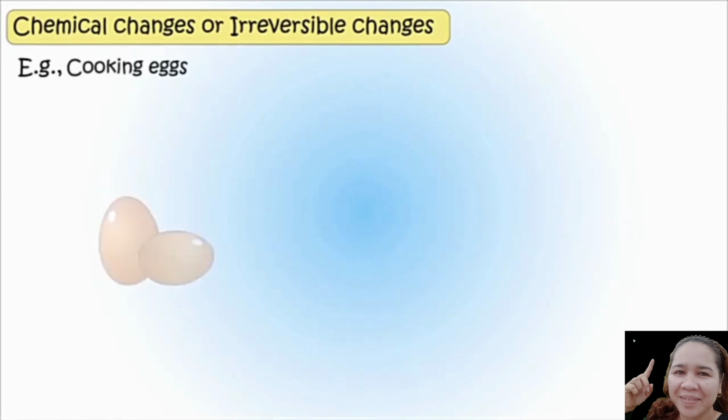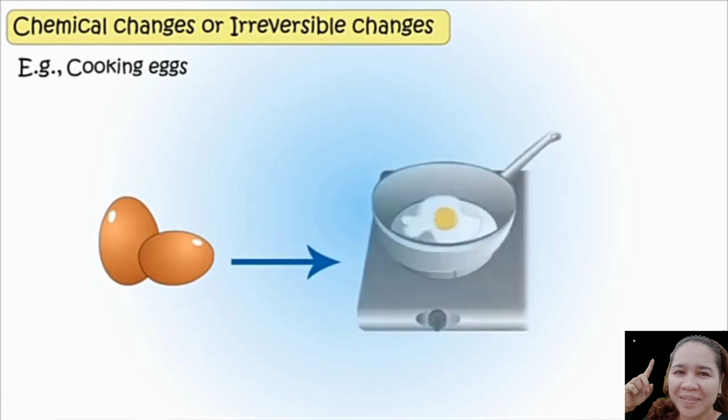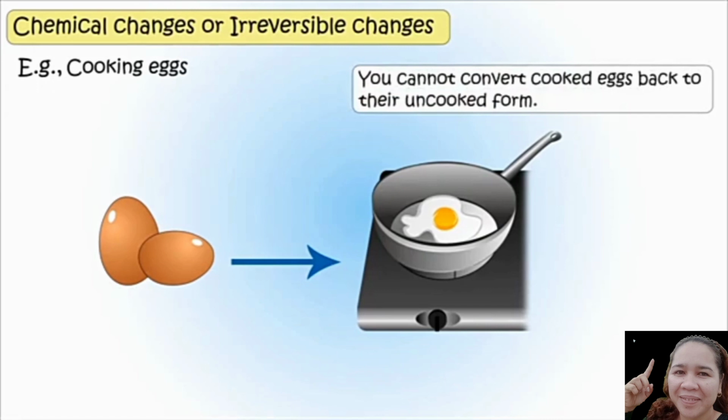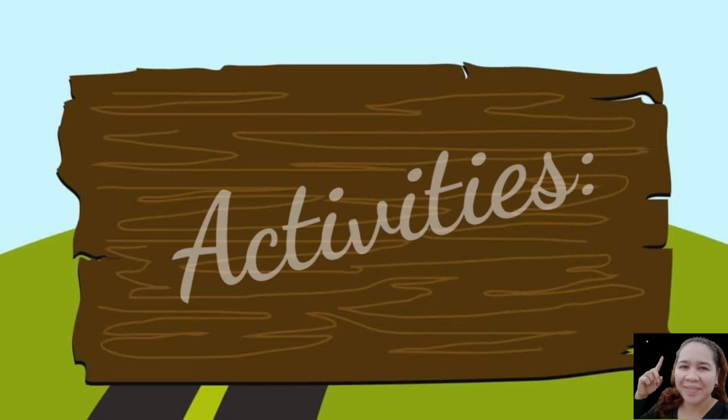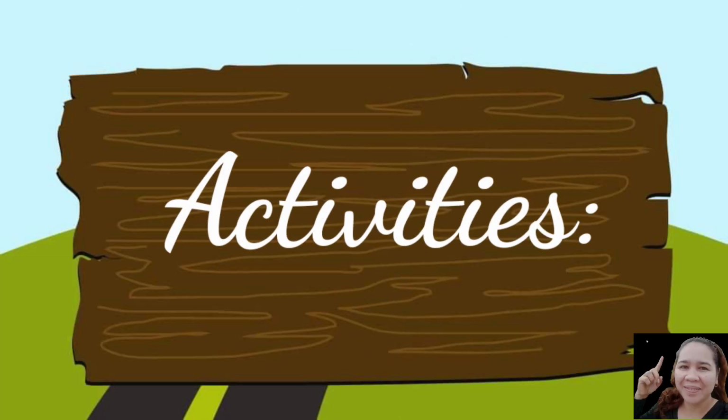Another example is the cooking of eggs. You cannot convert cooked eggs back to their original or uncooked form. Those are examples of chemical changes or irreversible changes. Now, do you know the difference between physical and chemical change? Very good! And now let's have the activities.